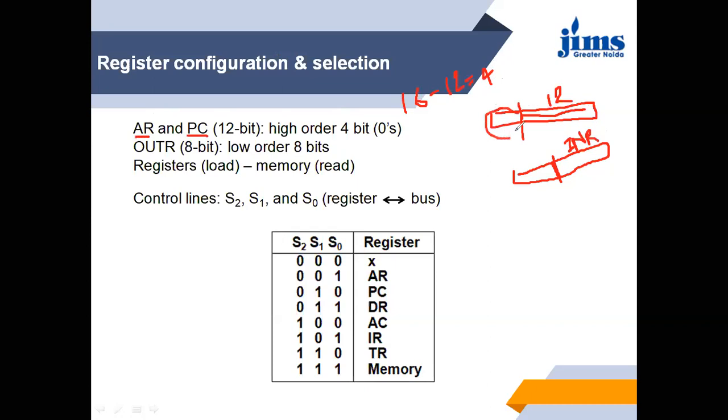In the first 4 digits we will put the value 0. And in the same way for the output register, we will use the lower part of the bus, only the last 8 bits, to store the value of the out register, the low order 8 bits.